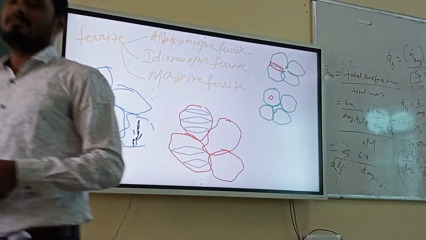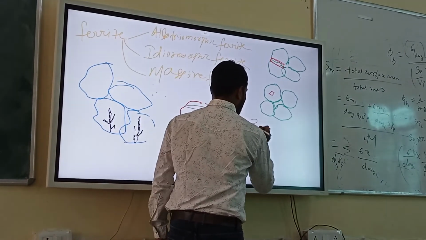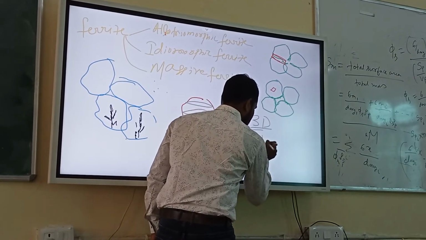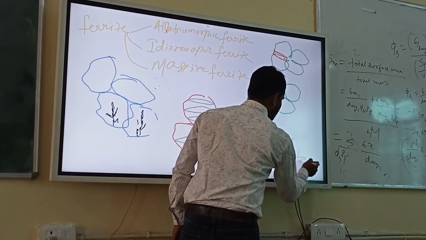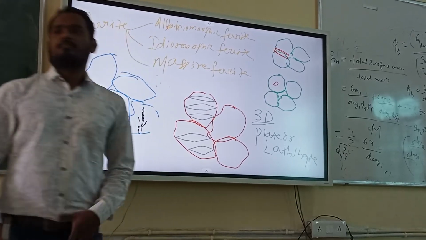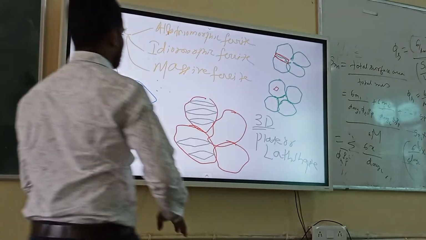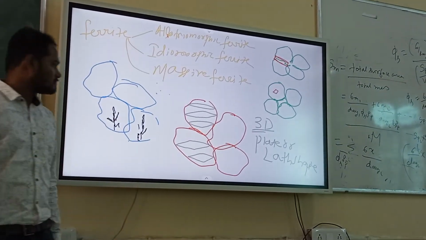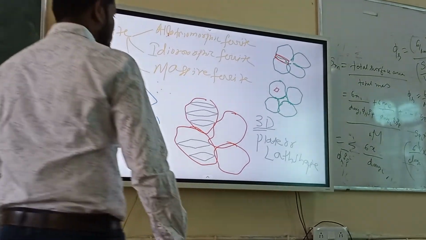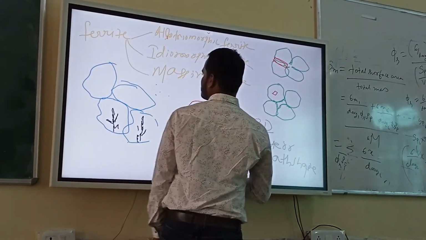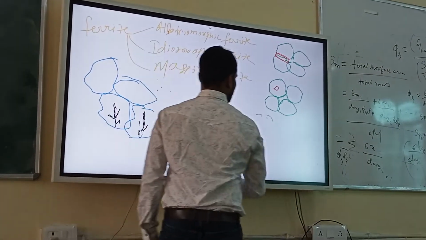But if you carefully look, martensites are plate or lath shaped. You have to remember, in 3D it looks like a plate or lath. Plate shape or lath shape. L-A-T-H, lath. Lath means a ruler kind of thing, ruler. Okay, so this one.